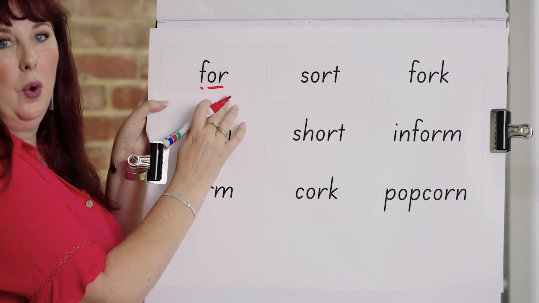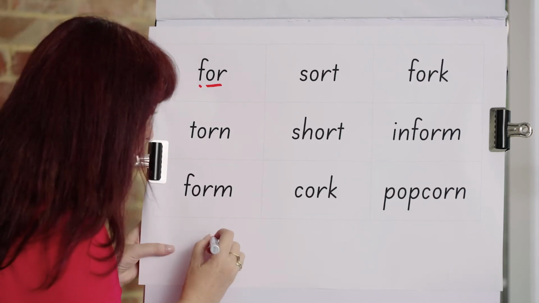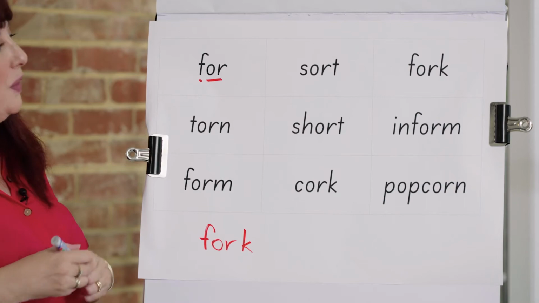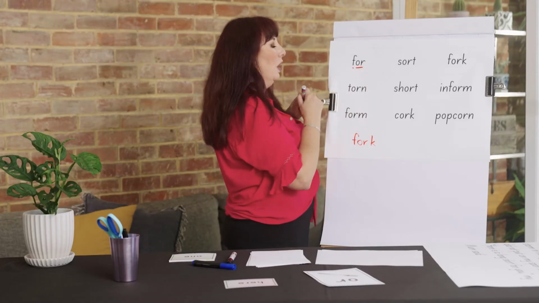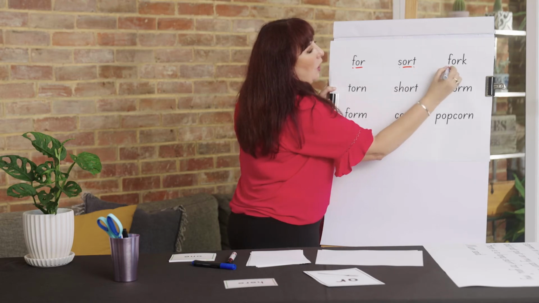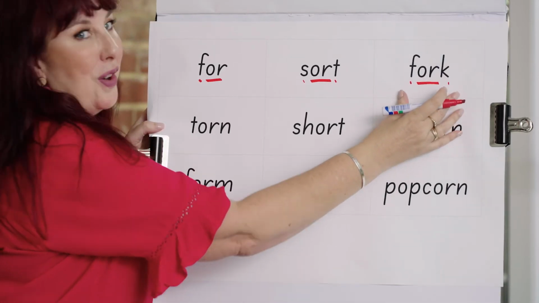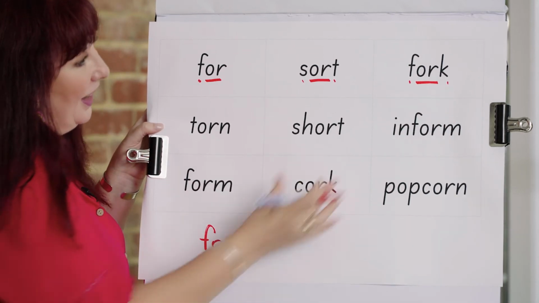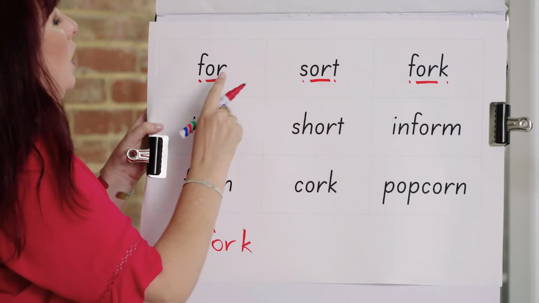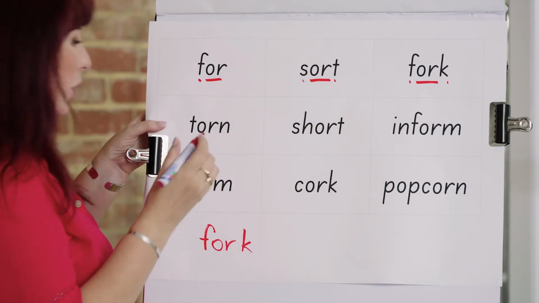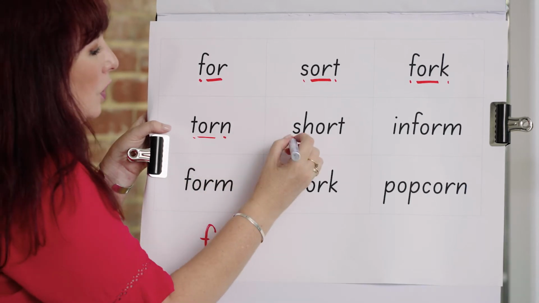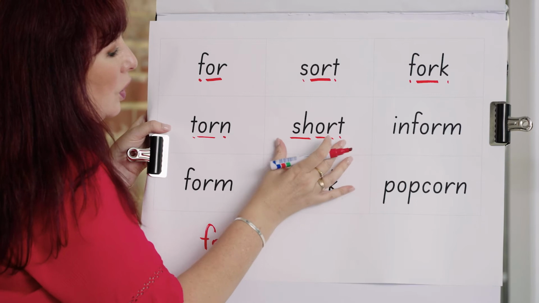Or, for. Check this out. Or, we put a k on the end. That's our key word. Fork. For, sort. Uh-oh. Fork. We had it here. Anyway. For, sort, fork. Good job. Torn, short.